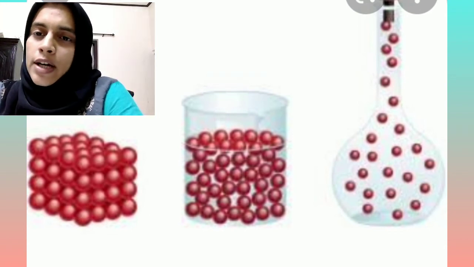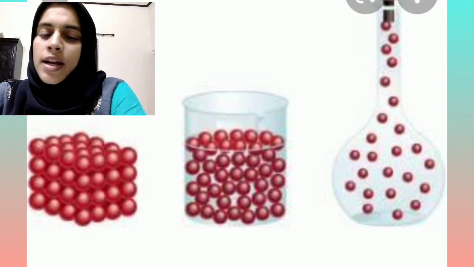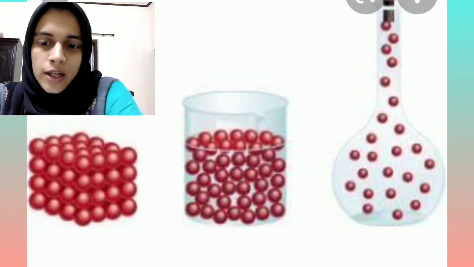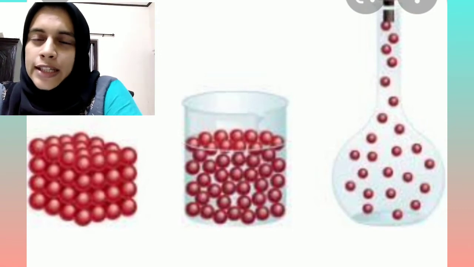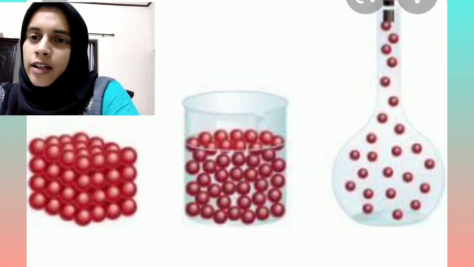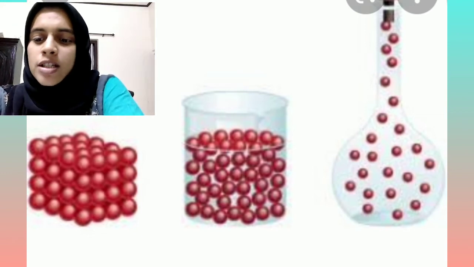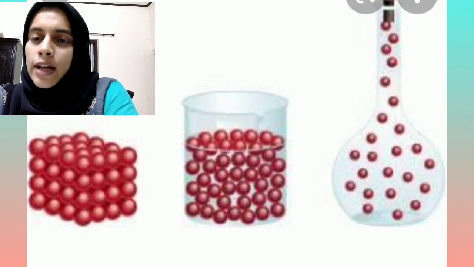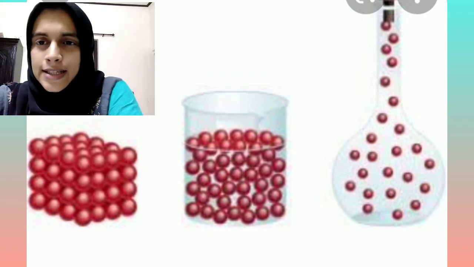First, shape. Solids have a definite shape. Liquids take the shape of the container. Gases do not have a fixed shape, that's why they have written no definite shape for gases.